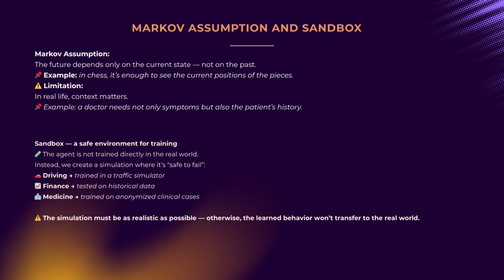When we do not know precisely how the world operates or what constitutes a good outcome, we cannot immediately deploy an agent into the real environment. Imagine teaching a child to drive by placing them behind the wheel on a highway. A sandbox is a simulation where the agent can safely make mistakes. For autonomous cars, this means driving simulators; for financial systems, historical market data; for medical systems, anonymized clinical records. It is crucial that the sandbox be as realistic as possible. If the simulation is oversimplified, the agent may learn strategies that work there but fail in reality.